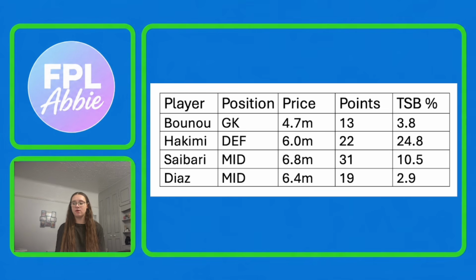So with these two, Saibari is the one to go for if you can afford him, if you want to go for the player that is in better form. But if you need a cheaper option, or you like the fact that he's going to qualify for the scouting bonus and the fact that he is the penalty taker for Morocco, then you can go for Diaz.